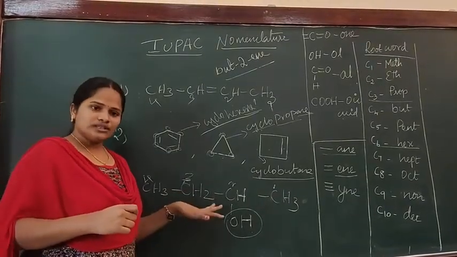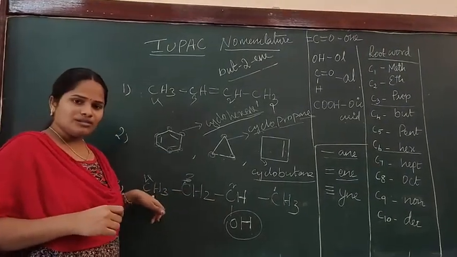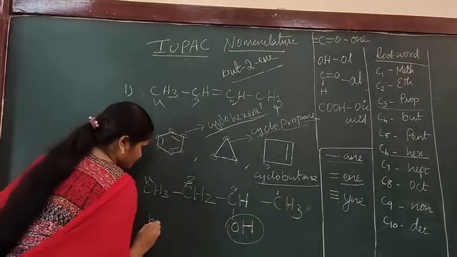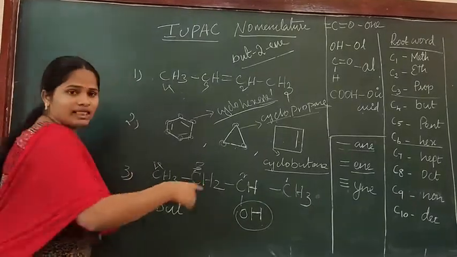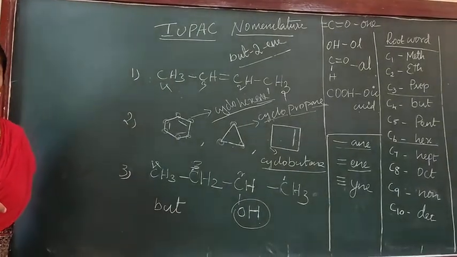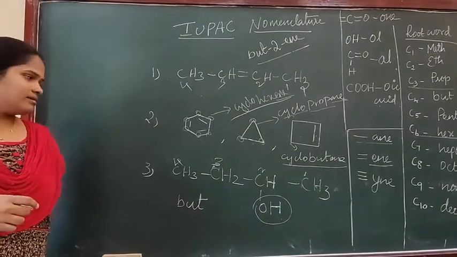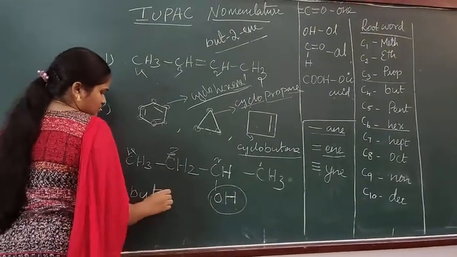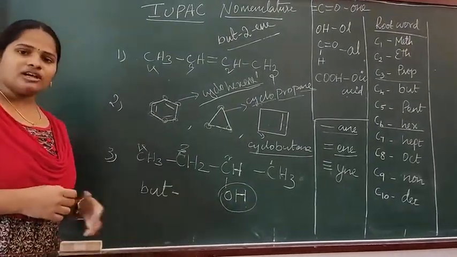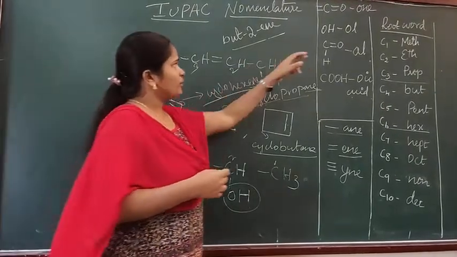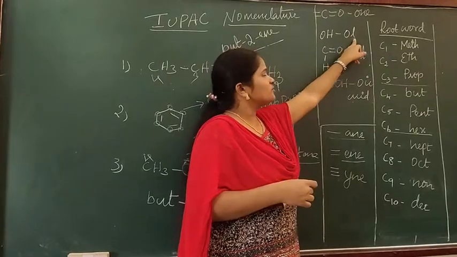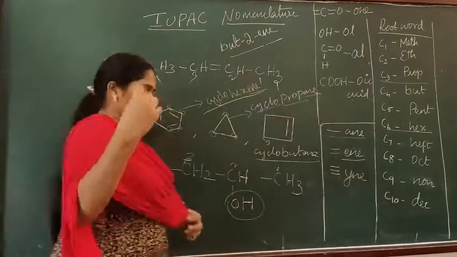We have 4 carbon, so our root word is but. All the bonds are single bonds, so we finish with ane. Now in the second carbon we have alcohol. As I already told you, if the compound has an OH group, the compound name should finish with ol.